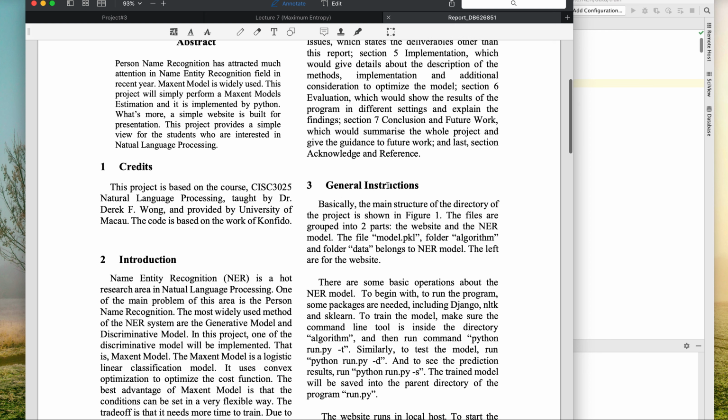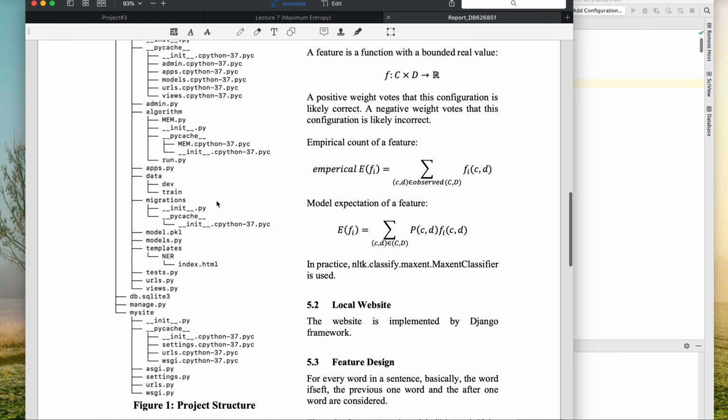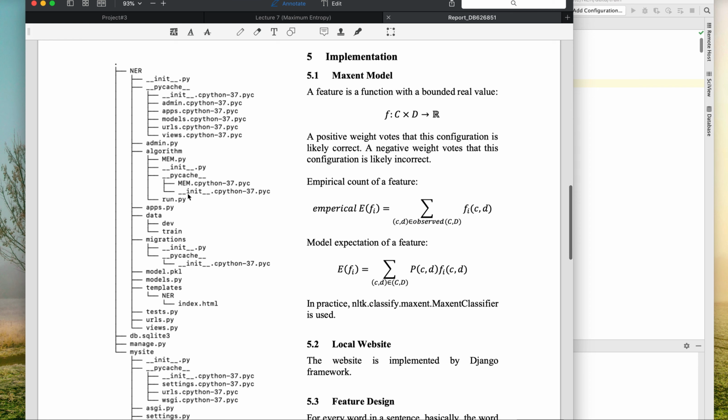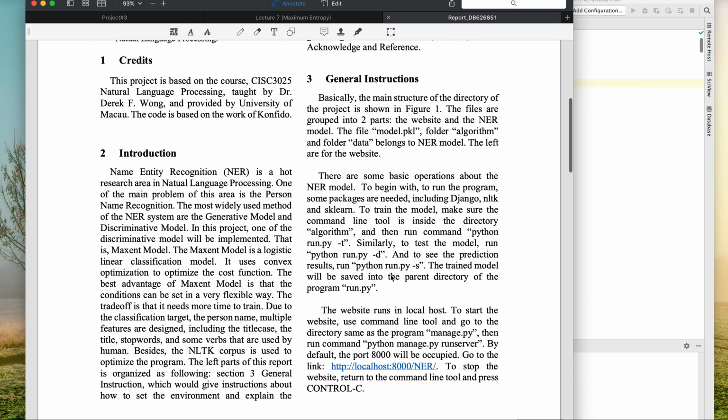Here are the general instructions on how to use our project. The basic structure of the project looks like this. It's a little bit confusing, and you can follow this instruction, because the project includes two parts.